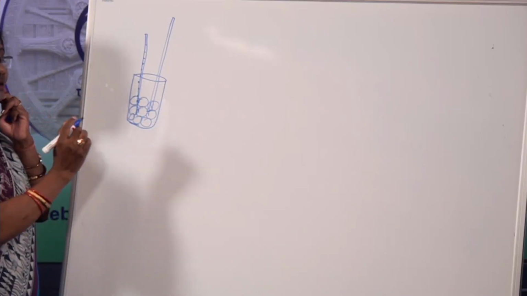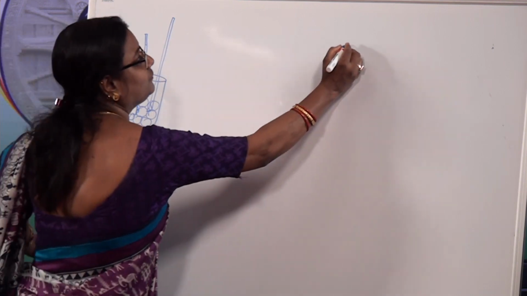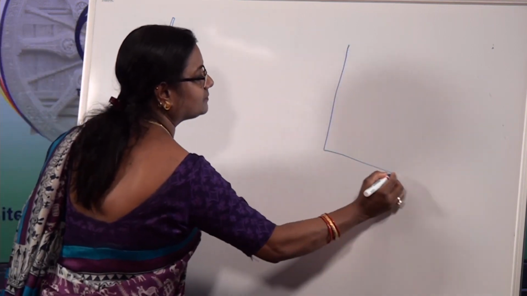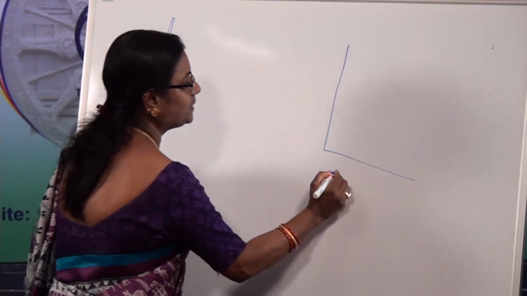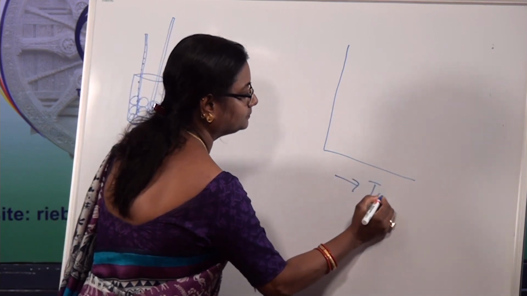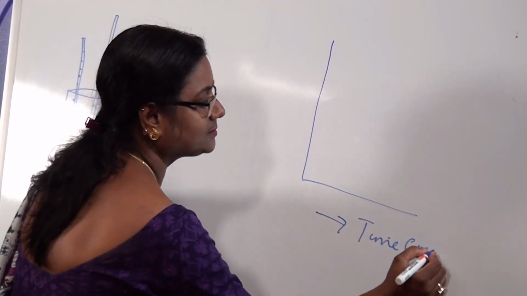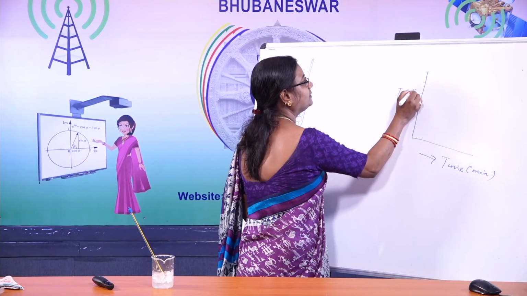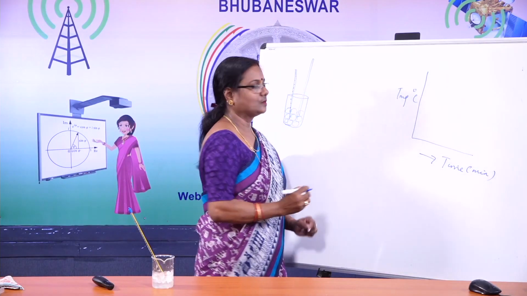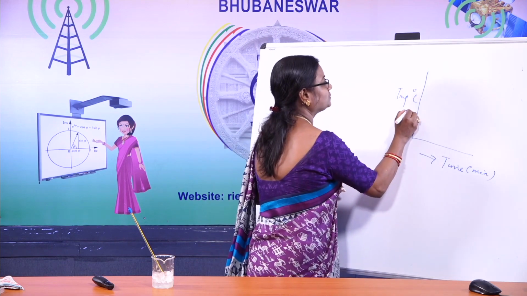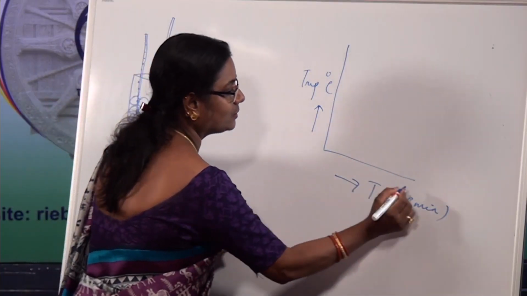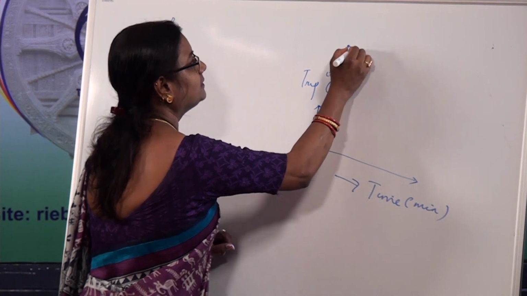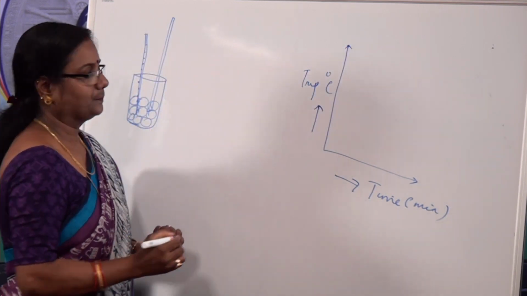And here first let me draw a graph to explain this. On this graph, let me take time in minutes and temperature in degree centigrade. Okay? On the y-axis we take temperature and on the x-axis let me write the time.